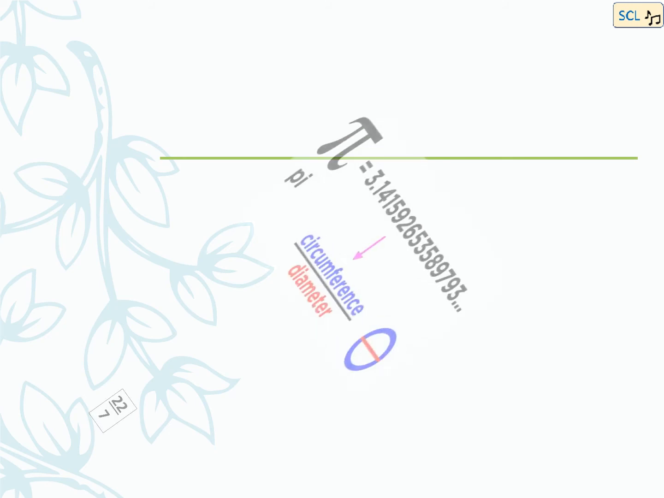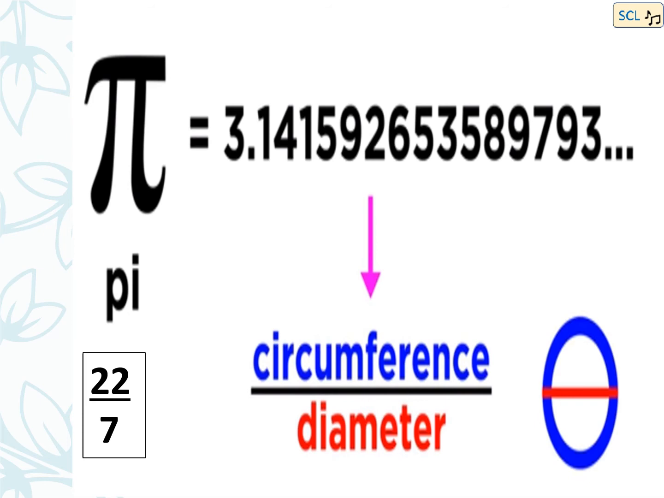Let us see a very popular number, pi. Pi is calculated as the ratio of the circumference of a circle to its diameter. In rational form, it is written as 22 by 7. When we see its decimal form, the decimal value of pi comes to 3.1415926535897993 and so on. So this is an example of a non-recurring, non-terminating number, that is, an irrational number.